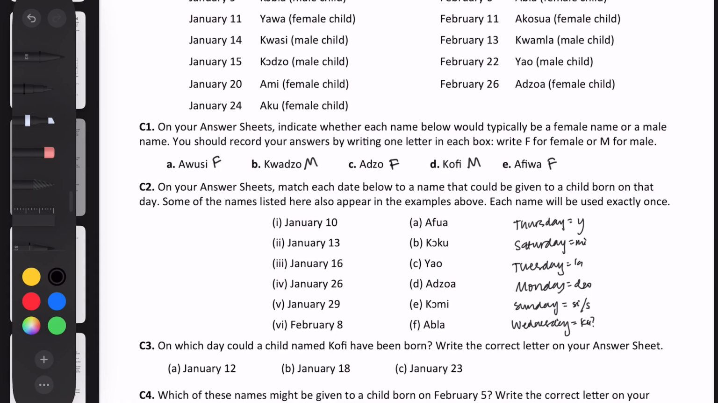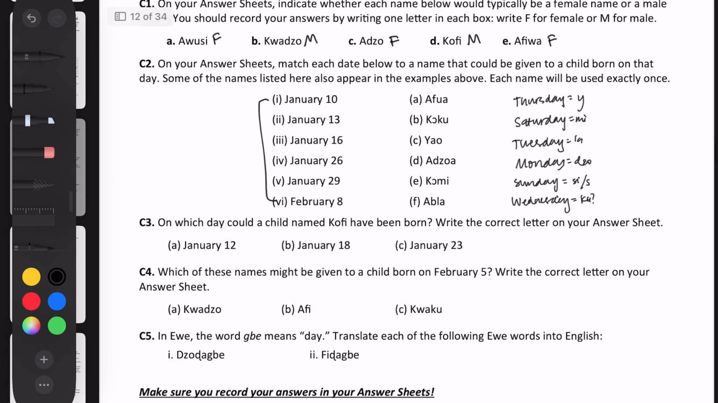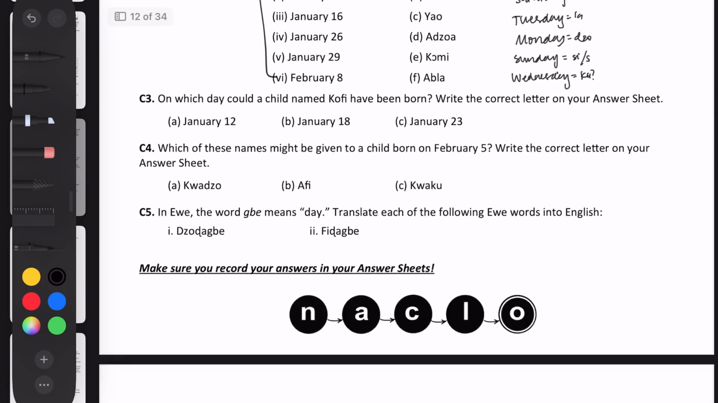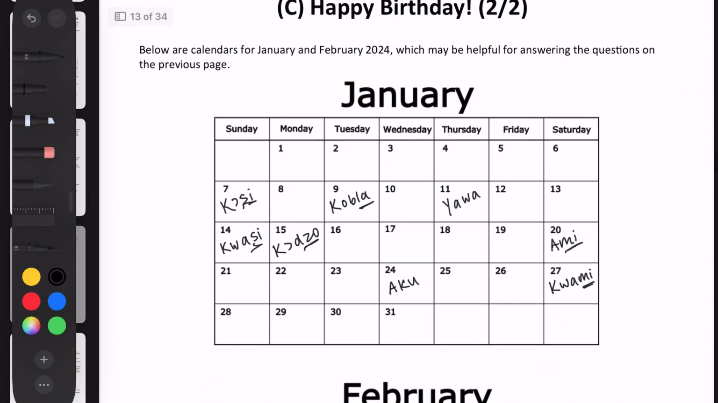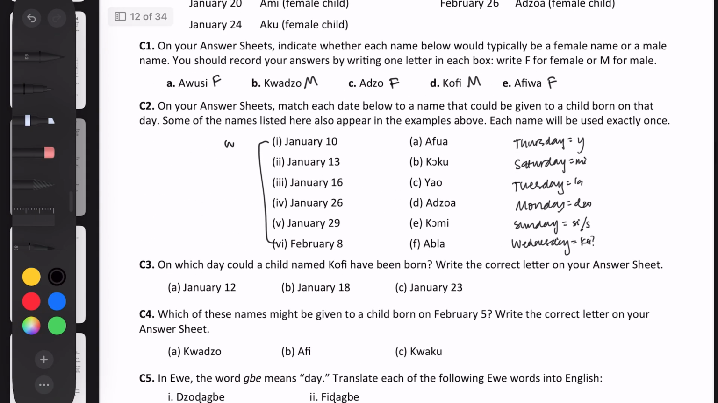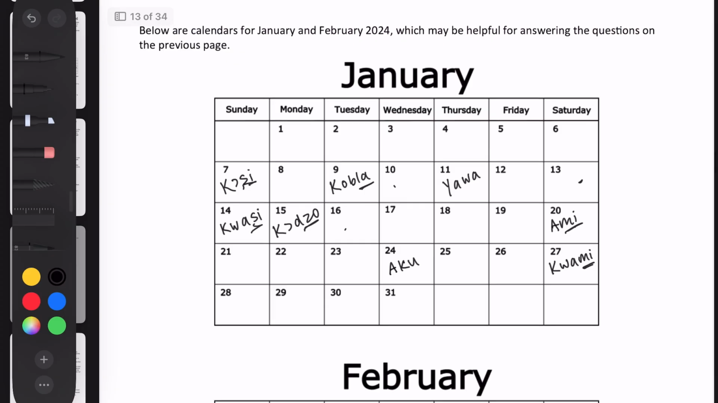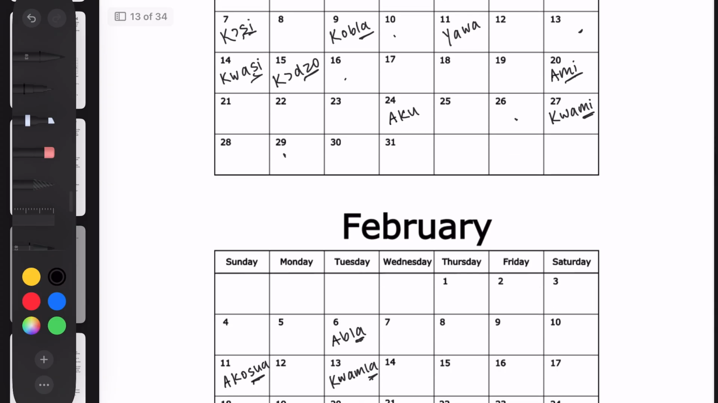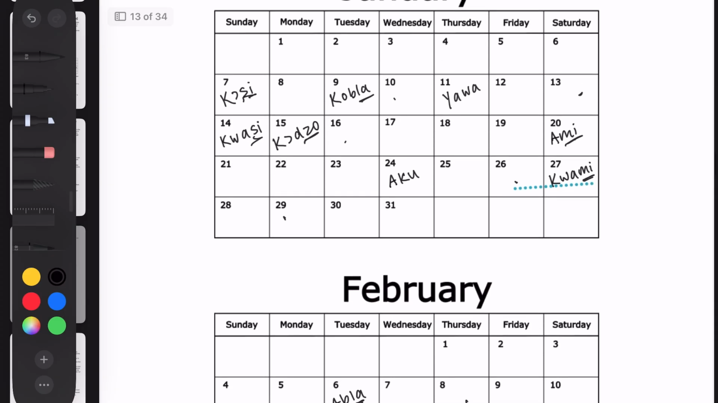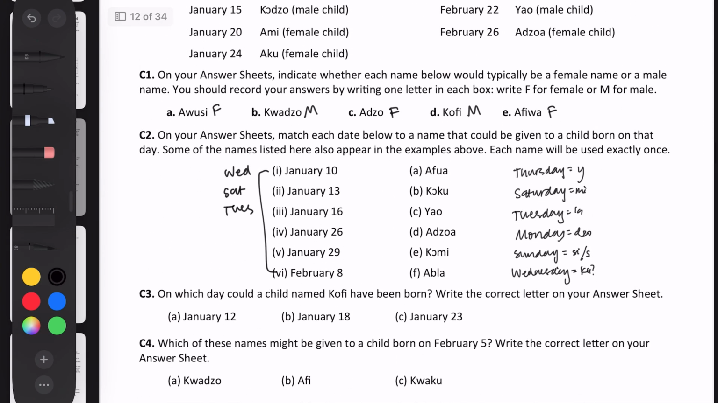Okay, so now that we have these rules posted in, let's try to figure out what days of the week each of these like 6 dates are. And we can just go down and January 10th, January 13th, January 16th, 10, 13, 16, Wednesday, Saturday, Tuesday. And then we have 26, 29, and February 8th. So 26, 29, and the 8th. So Friday, Monday, Thursday.